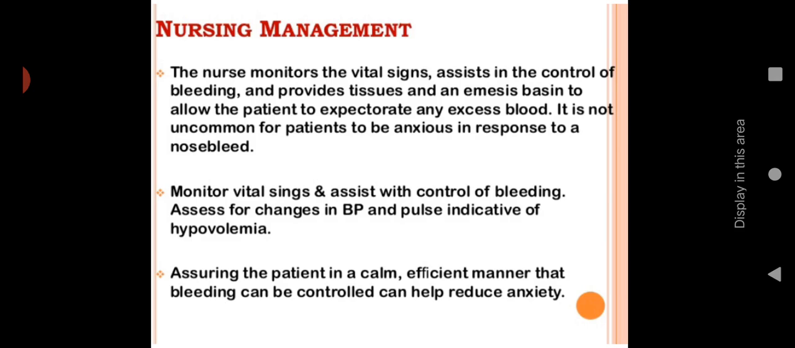Monitor vital signs and assist with control of bleeding. Watch for changes in BP and pulse indicative of hypovolemia. So while monitoring the vital signs, if any changes are there, that will be indicative of hypovolemia, which is reduced fluid in the body. Then assuring the patient in a calm, efficient manner that bleeding can be controlled can help to reduce anxiety. You have to provide psychological support because the patient will be anxious from seeing the nosebleed. So you have to reassure them that the bleeding will be controlled and reduced.